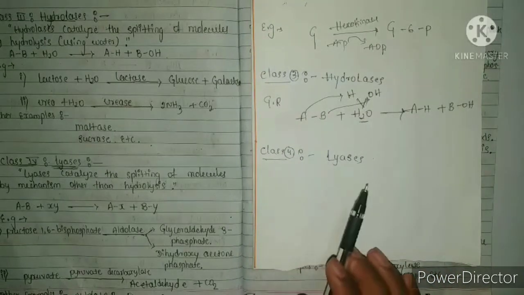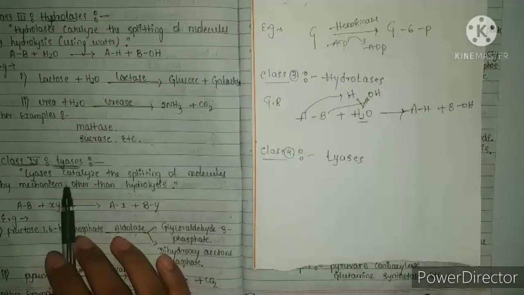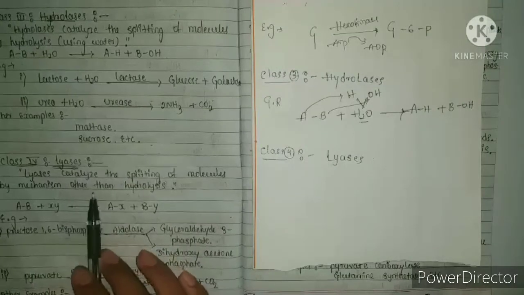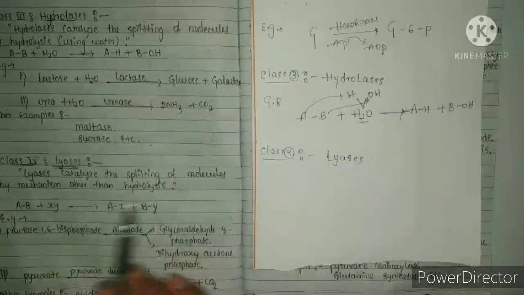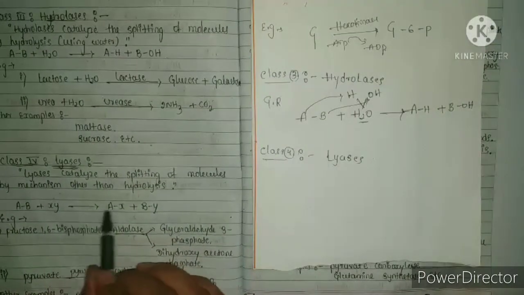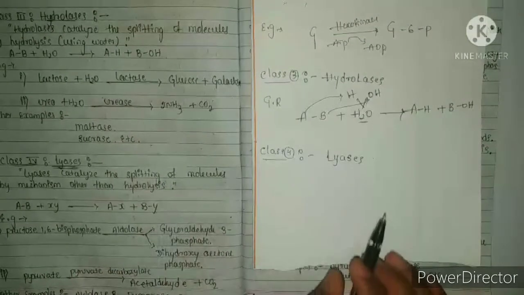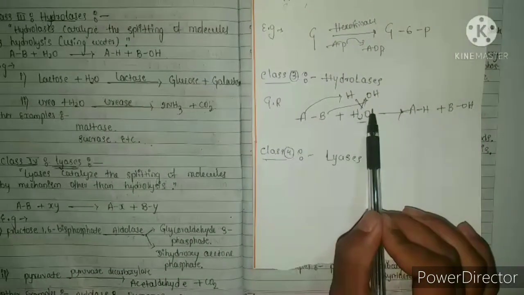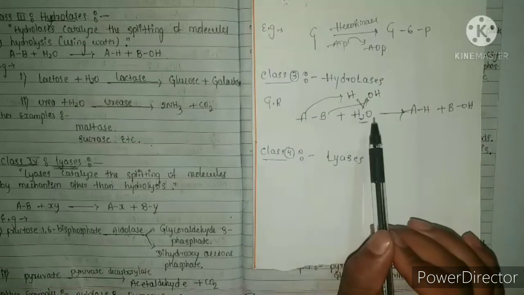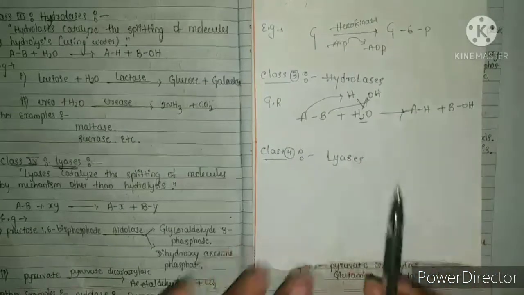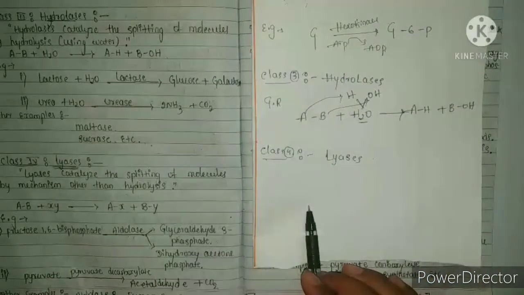And the class 4, that is lyases. The definition of this class: it catalyzes the splitting of a molecule by a mechanism other than hydrolysis. Here also there is splitting of a molecule, but here we do not apply hydrolysis. In this class we apply the splitting of a molecule by a mechanism.